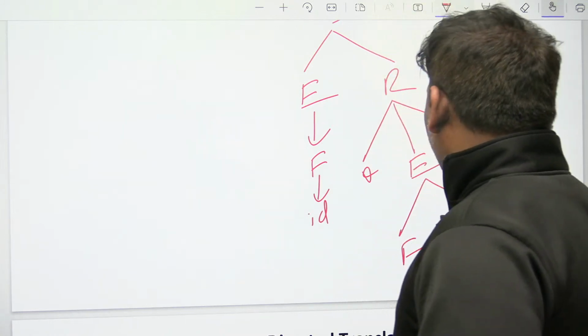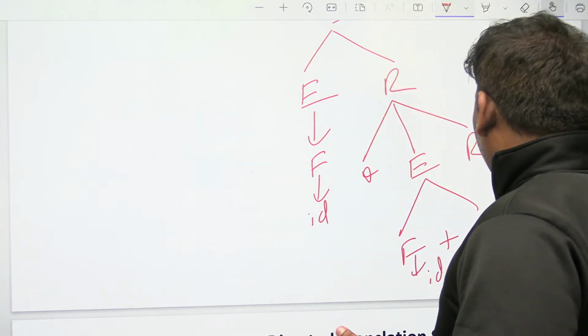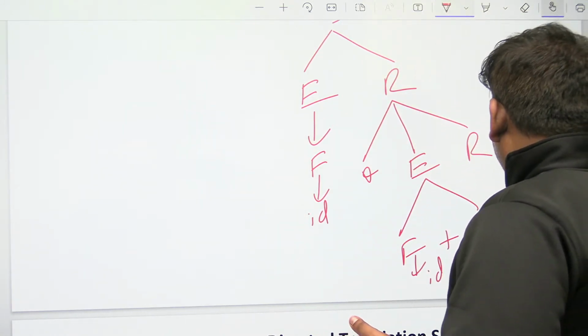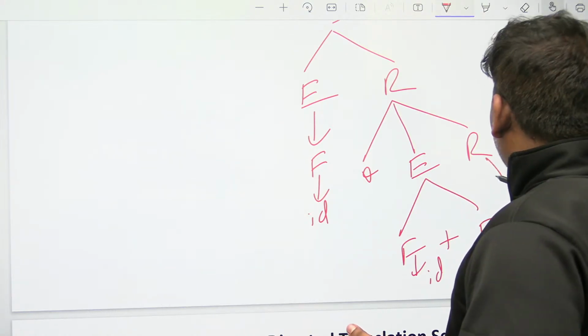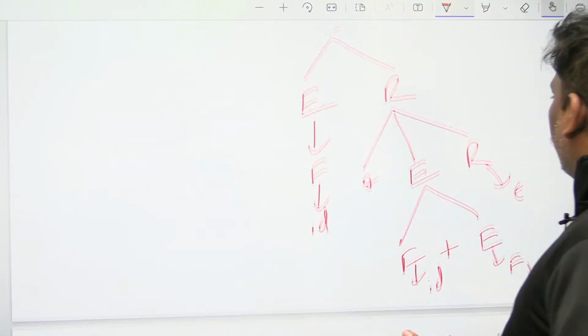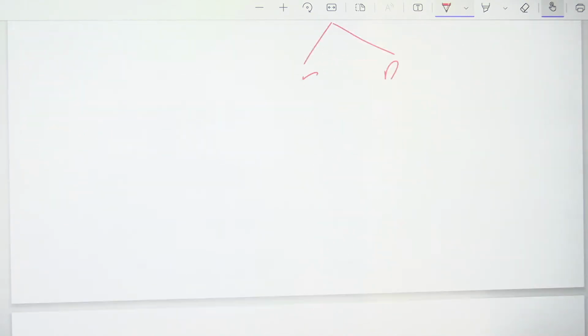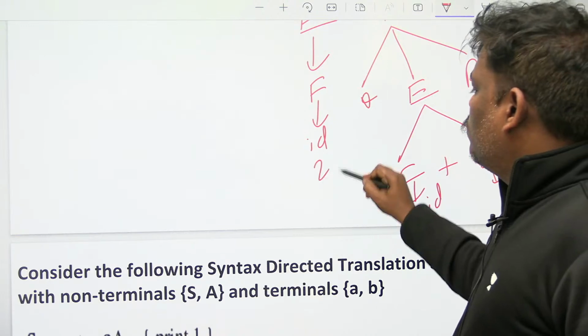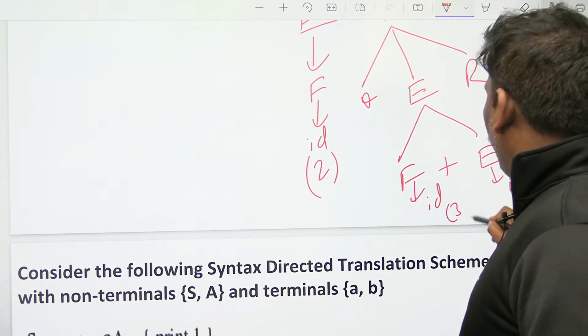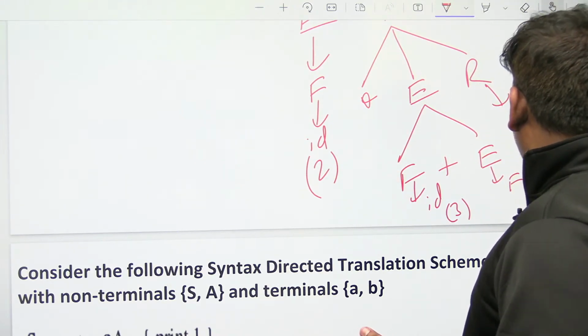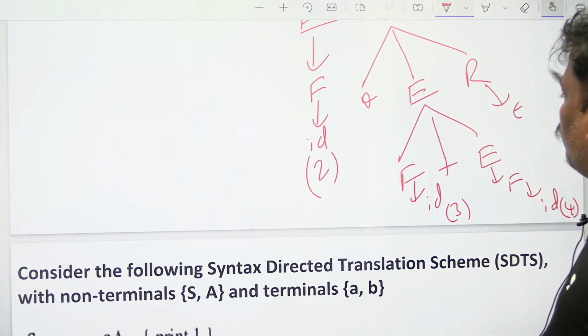ID star, F goes to ID. E goes to F, F goes to ID. R goes to epsilon. This is from the given grammar. I have to generate this: 2 star 3 plus 4.